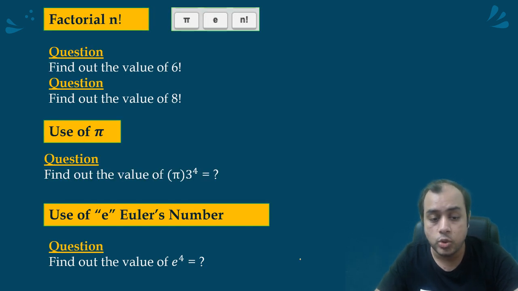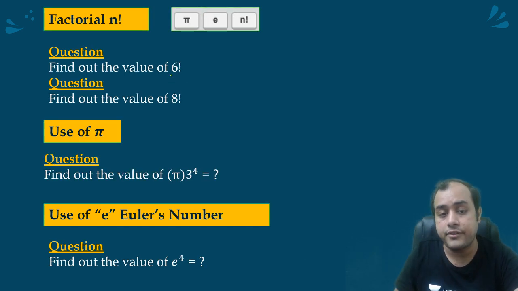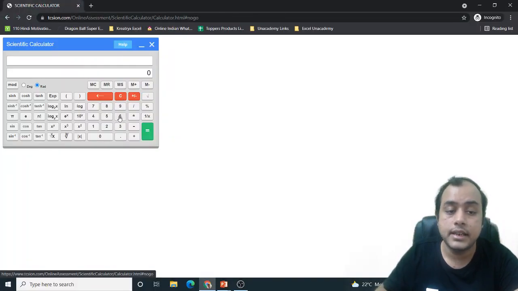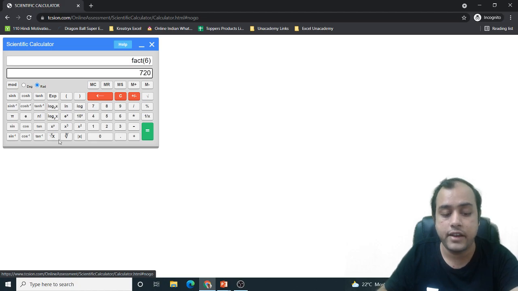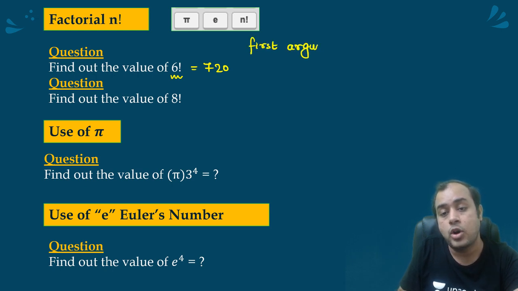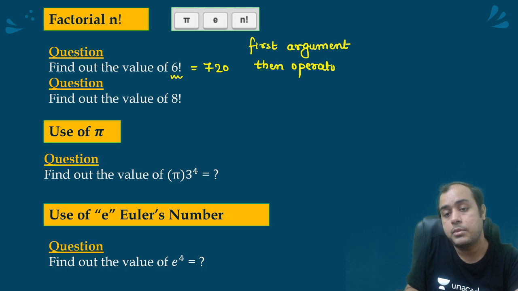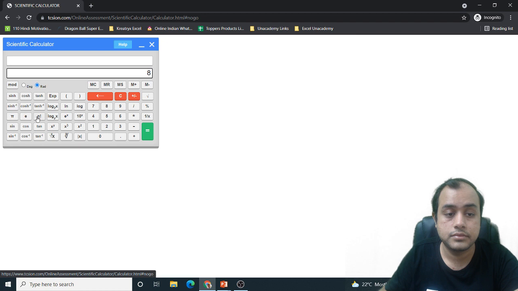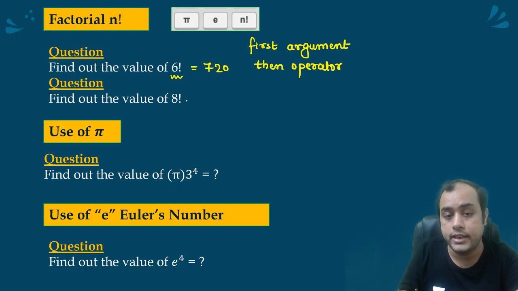What about the factorial? Suppose I want to calculate 6 factorial. Again go from number, then factorial. 720. See, press the operator later on. First argument, then operator. Okay, that is how you have to evaluate. What about 8 factorial? 40320.